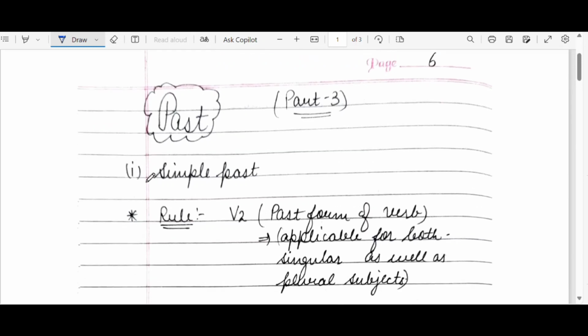The first classification of past tense is the simple past. Rule for the same is V2, that is the past form of verb, applicable for both singular as well as plural subjects. The meaning of this line is, if you remember, in part 2 we had discussed the present tense of the types of tenses. In that we had the rule of simple present tense that we have to use V1 plus S or ES with the subject which is singular. So there is no such logic. In this case, we have to simply write the V2 after the subject, whether it is singular or plural, no matter.